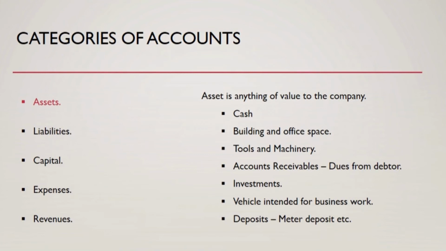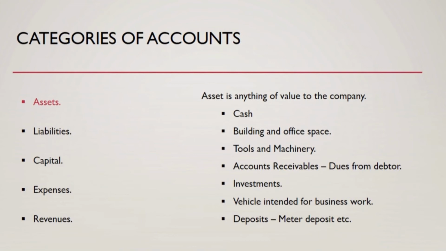So, these accounts are categorized under one of the following categories on the right-hand side. So the accounts on the left-hand side could fall under one of the categories which are on the right-hand side. Let me explain each of these categories: assets, liabilities, capital, expenses, revenues. So assets: an asset is anything which is of value to the company. So cash is a primary asset, because obviously cash holds value, and it is valuable to a company.